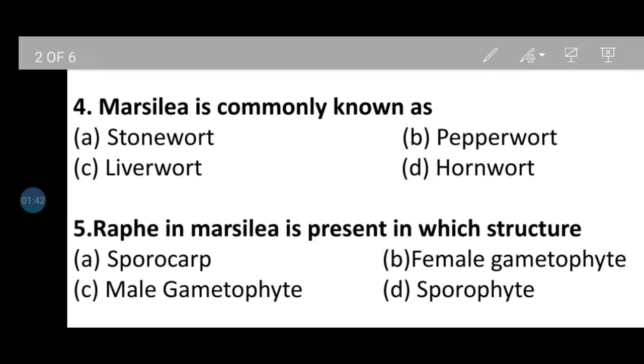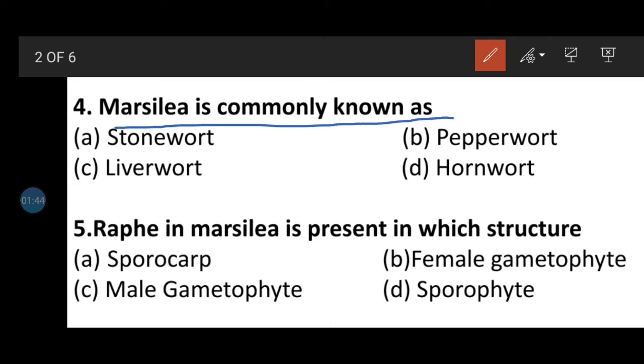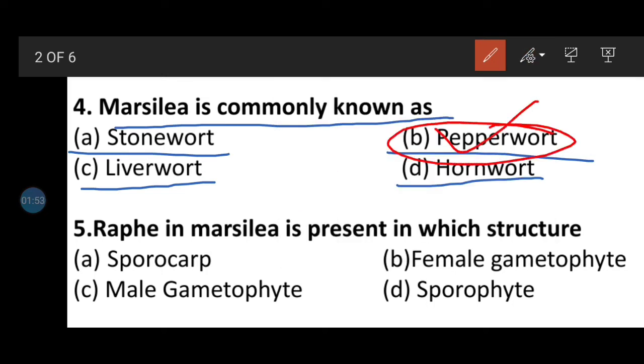Question number 4. Marsilea is commonly known as option A stonewort, option B pepperwort, option C liverwort, option D hornwort. Here the correct answer will be pepperwort, which is also known as Marsilea.